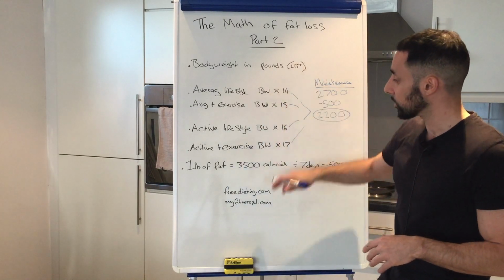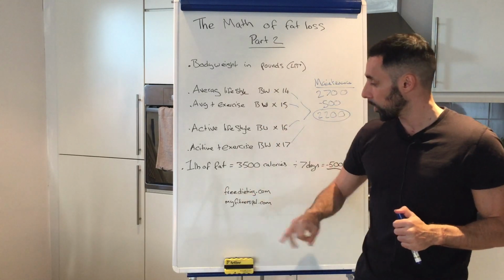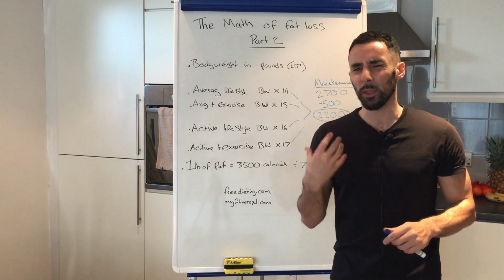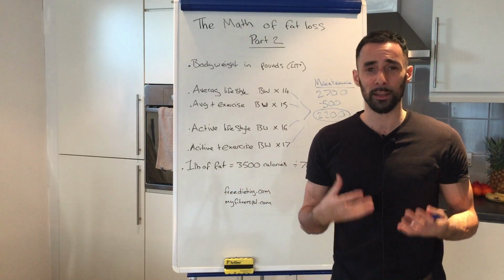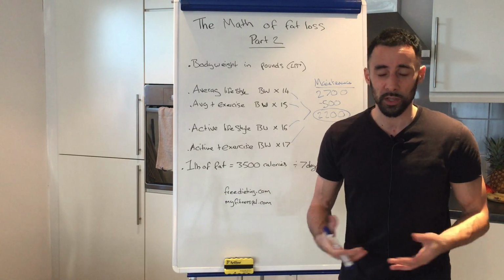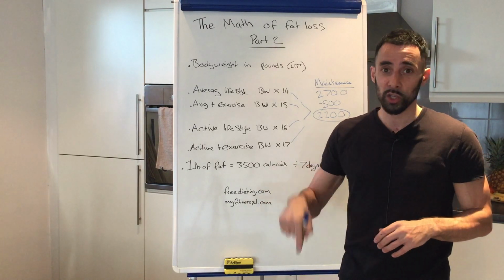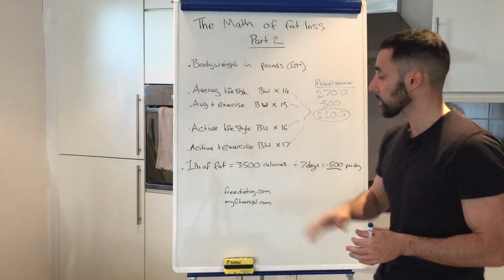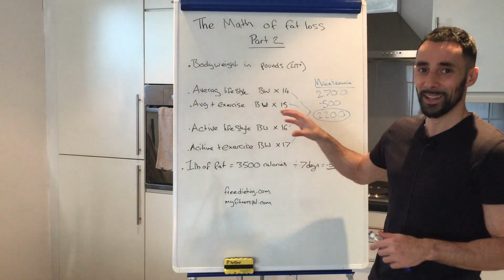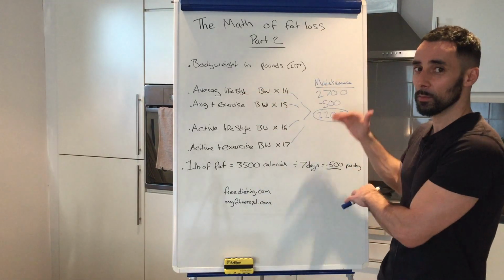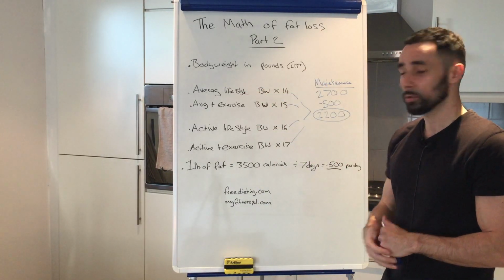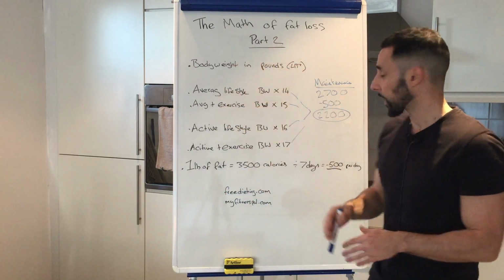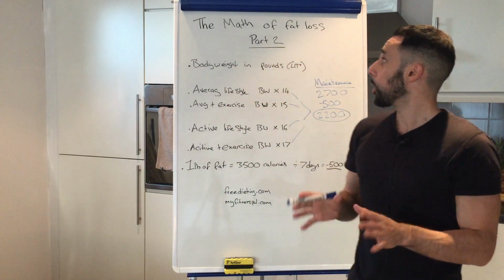If you don't want to do this, I'm going to put a link below for a website called freedieting.com. It's got the most accurate online calorie calculator that I've come across, and I've come across hundreds. Just click it, enter some details, your height, your weight, lifestyle details, and it'll work it out for you. It'll come up with a fat loss number for you, okay? So do either or, either use the link below or just use this multiplier and come up with your fat loss number.